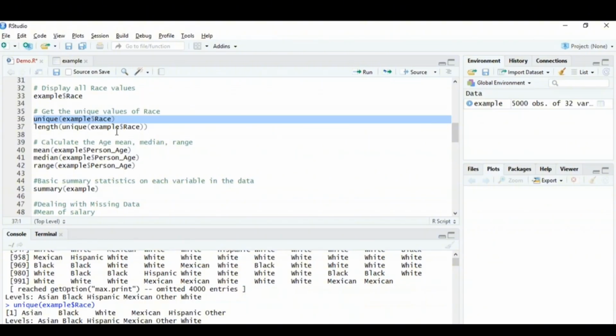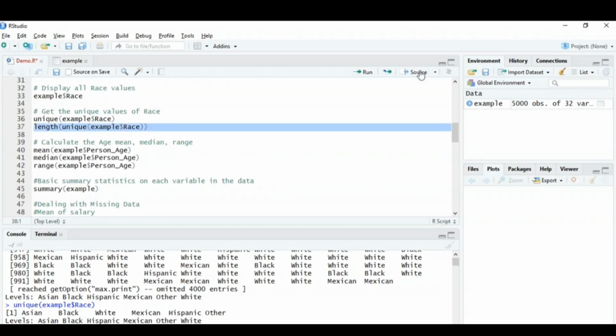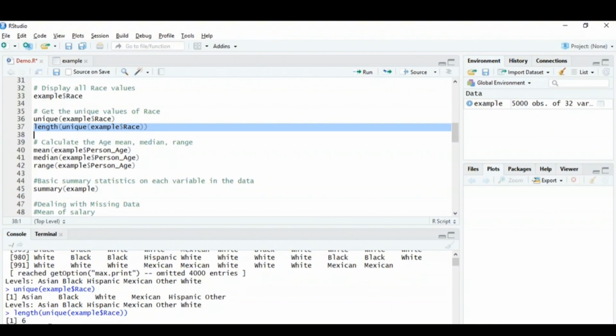Now if you want to find out the length of all these unique values, you just have to use the length function outside the unique function, and then run this particular query, and you can see that the length is basically 6. So instead of counting Asian, black, white, Mexican, Hispanic, and other on fingers, you can simply use the length function to find out how many unique values are present in the race column, right? So that's how you can use the length function, guys.